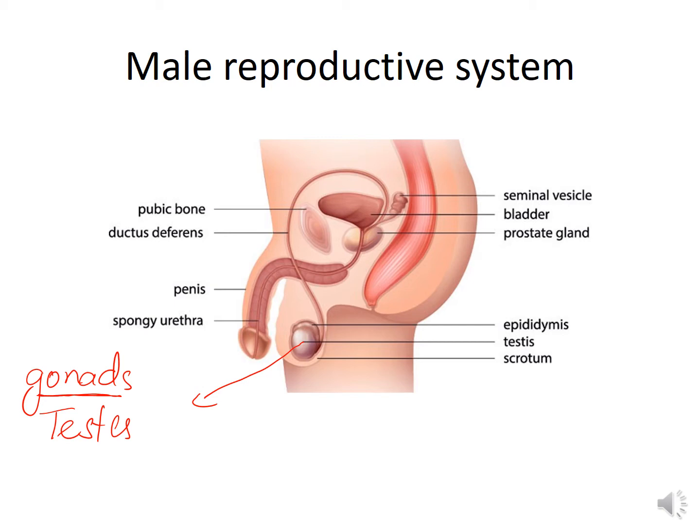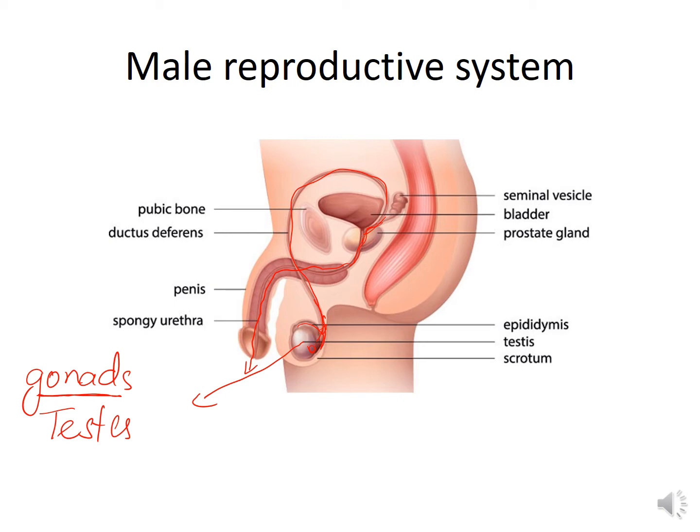So here you can see from the testes, in the testes lie the efferent ductules, the vasa efferentia, and then the duct of epididymis. This is the duct of epididymis, and this is the vas deferens going inside the abdomen, and then the vas deferens is emptying into the ejaculatory ducts, and these ejaculatory ducts are opening into the urethra. So this is the route.